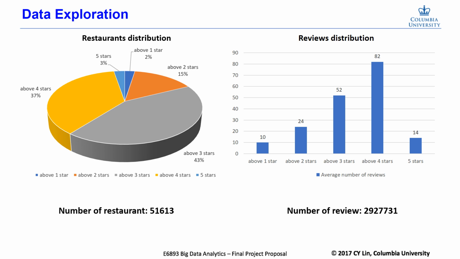the distribution of average numbers of reviews of restaurants. We found a total number of over 50,000 restaurants and nearly 3 million reviews, and these are data we will use to realize our application of multi-dimensional rating.